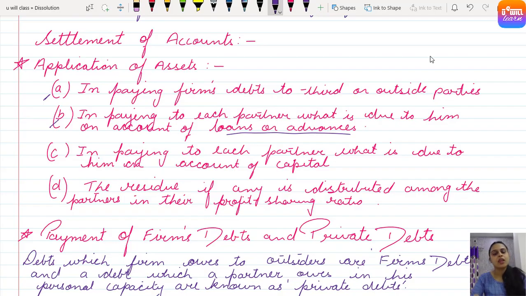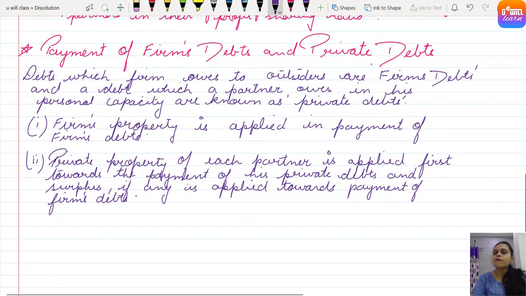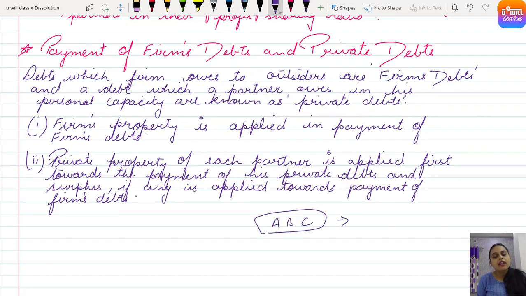Got it, everyone? Now comes one more concept, that is payment of the firm's debts and private debts. What do you mean by the firm's debts and what do you mean by private debts? See, the firm's debts means, if A, B and C are three partners, then collectively their business will be called the firm, and these are individually called as what? Partners.